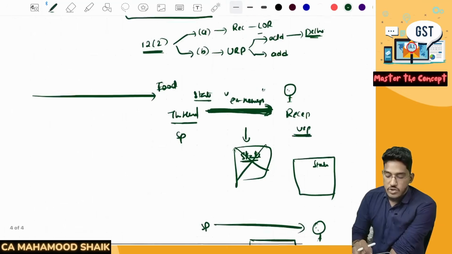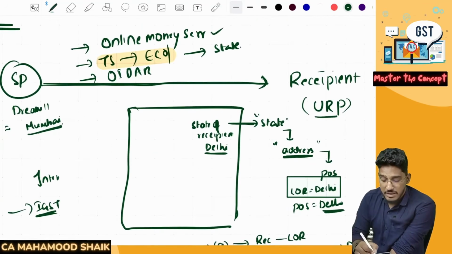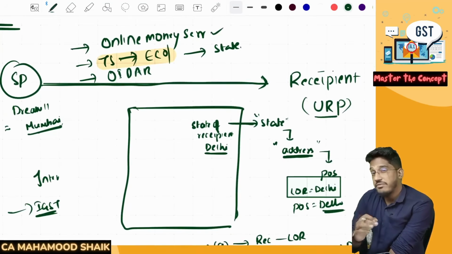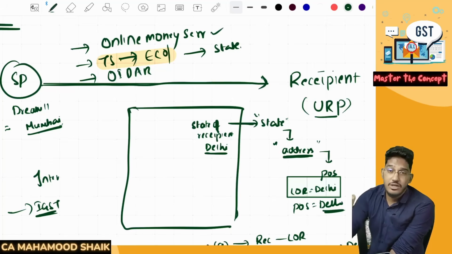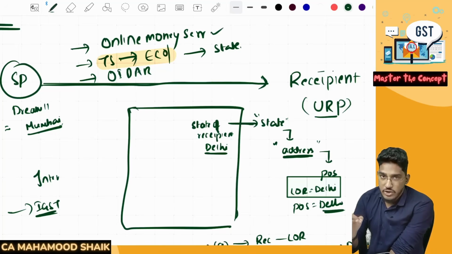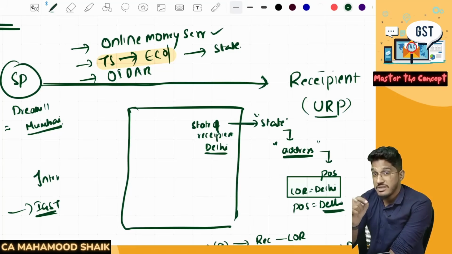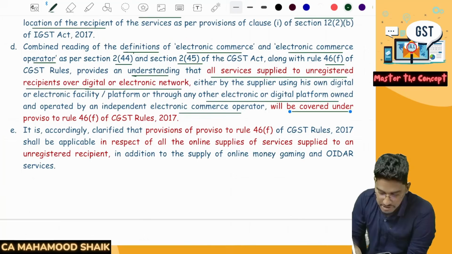So when they say that you are required to include the name of the state of the unregistered recipient in case of services provided through e-commerce operator or e-commerce, it is referring to all services, not just a few services. Any service which is getting provided through e-commerce or e-commerce operator, for all the services, you need to include the name of the state of the recipient if he is unregistered. That is mandatory for all services, not just for a few services. That is the whole matter of the clarification.